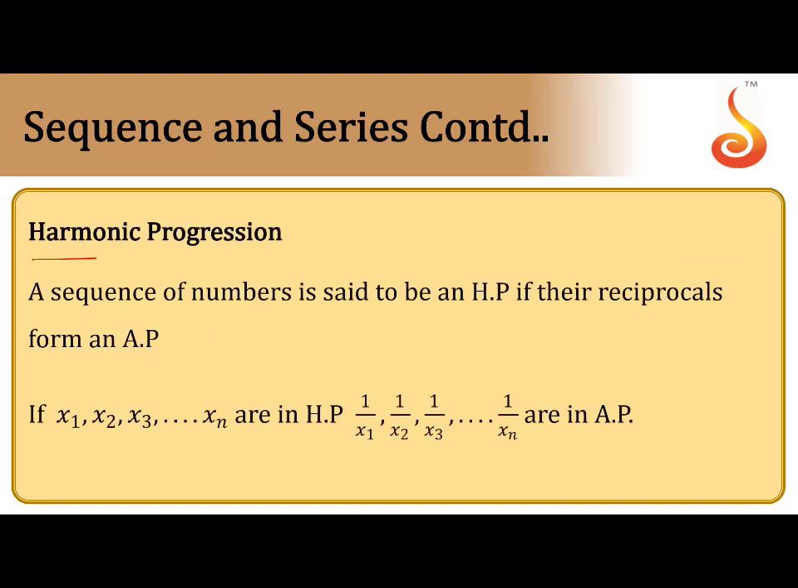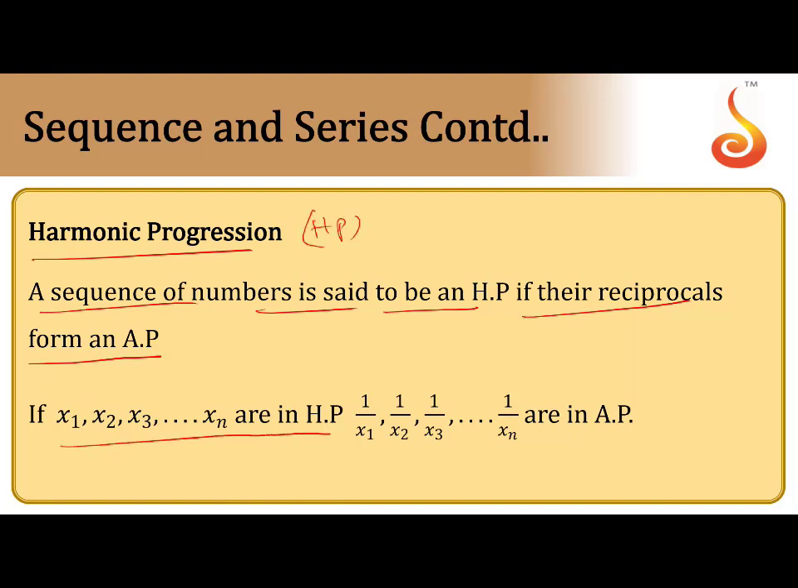Next, harmonic progression. A sequence of numbers is said to be in HP if their reciprocals are in AP. That means the reciprocals of an AP give a harmonic progression. HP means harmonic progression. x1, x2, x3 are in HP means the reciprocals 1 by x1, 1 by x2, 1 by x3 and so on, 1 by xn are in AP. I hope this is clear. Here there is no standard sum of n terms of an HP. So you only have to take terms which are reciprocals of an AP.